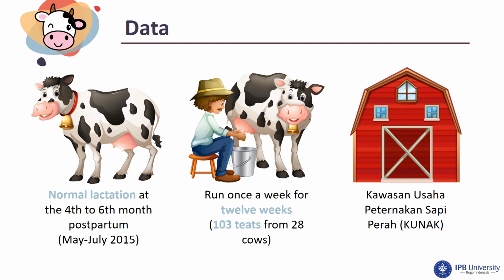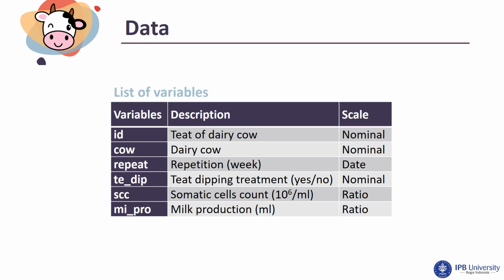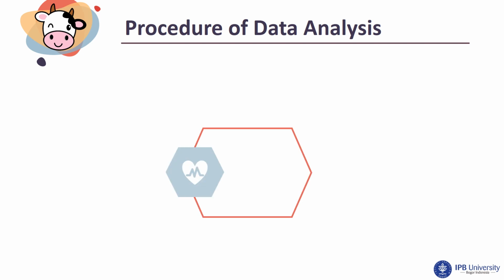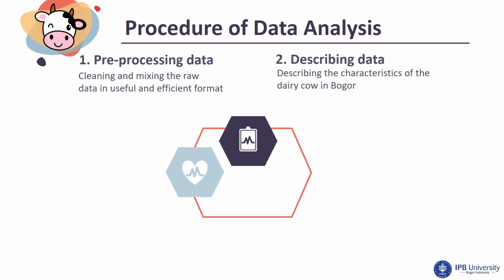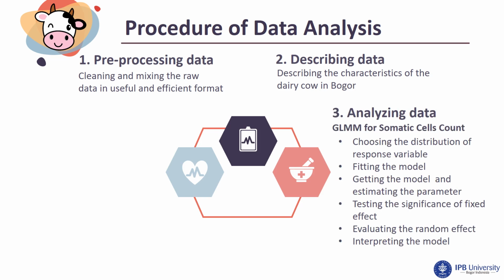And etc. This is the list of variables. There are teat of dairy cow, repetition, teat dipping treatment, somatic cells count, and milk production. Procedure of data analysis. First, preprocessing data, cleaning and mixing the raw data into a useful and efficient format. Second, describing data, describing the characteristics of dairy cows in Bogor. Third, analyzing data using GLMM for somatic cells count: choosing the distribution of the response variable, fitting the model, getting the model and estimating the parameters, testing the significance of fixed effects, evaluating the random effect, and interpreting the model.